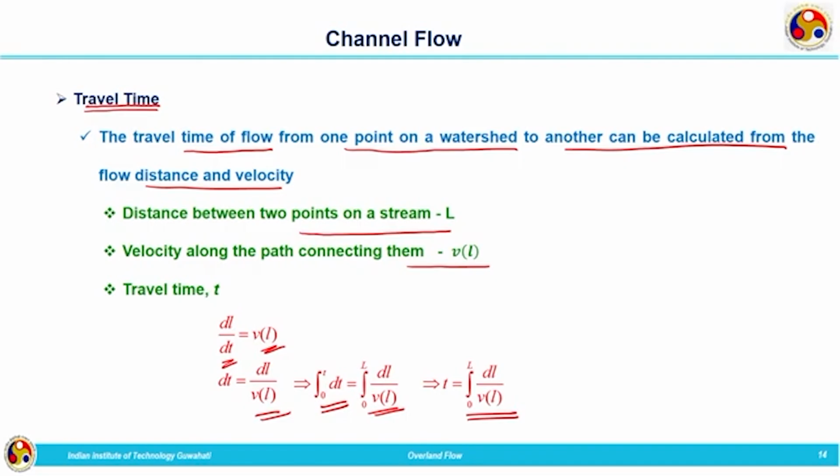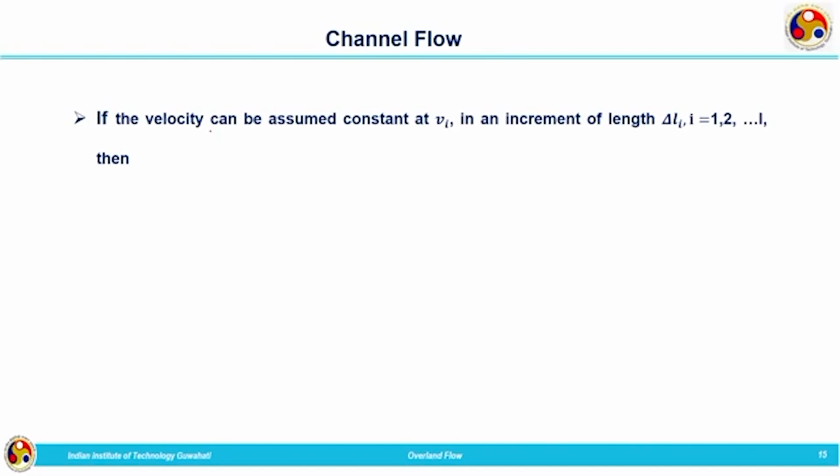If we know the distance and the corresponding velocity, we can calculate the travel time, where L is the distance along the path. If we assume the velocity constant at Vi at the ith increment, and in a similar way consider constant velocity in all increments, we calculate the time for each segment, and finally the total time is calculated by summing up the times for each increment. That way we can get the total time taken by the flow to travel from a particular point to the outlet of the catchment.